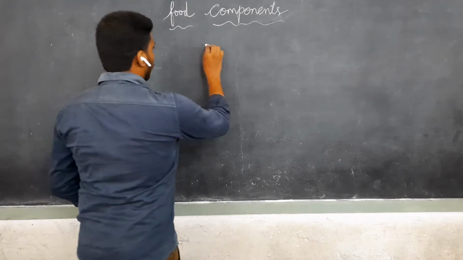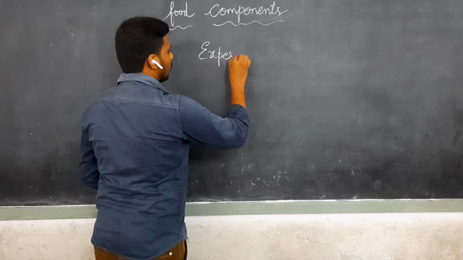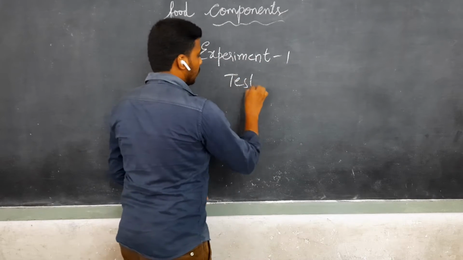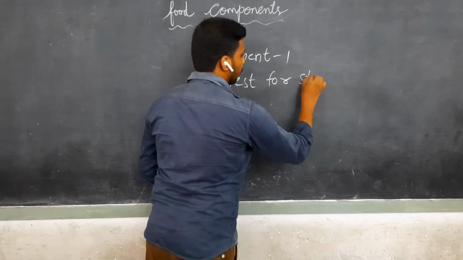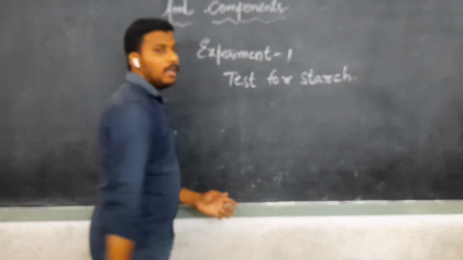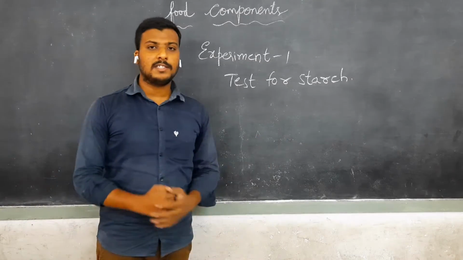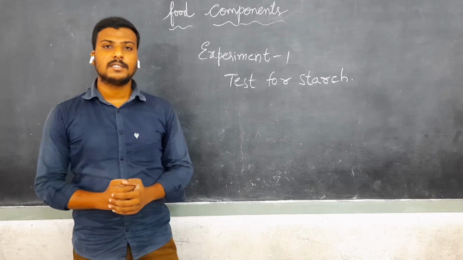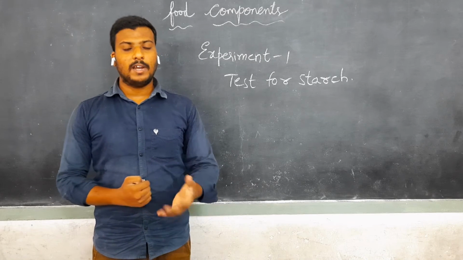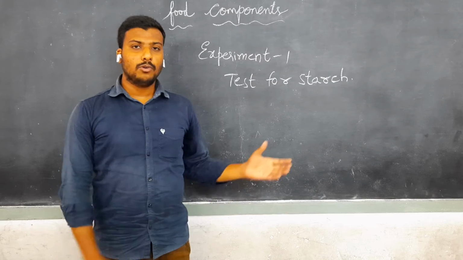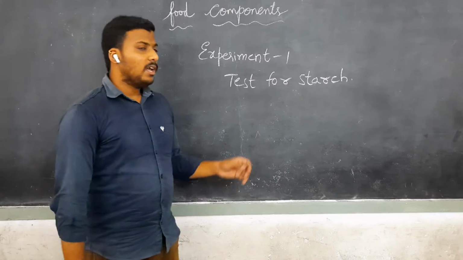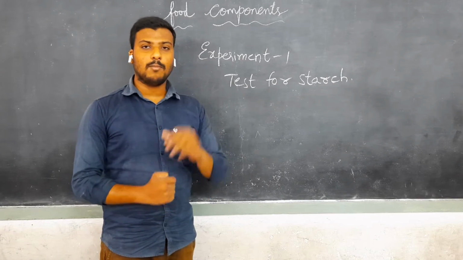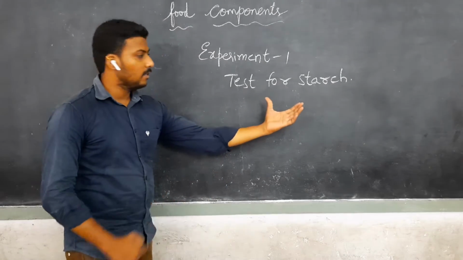That is experiment 1. Test for starch. If I want to test the presence of starch in any food material, then I need some chemicals. Along with that, I need some lab equipment like a stand, plate, and test tubes. First of all, I will take three kinds of food items in small sample quantities.